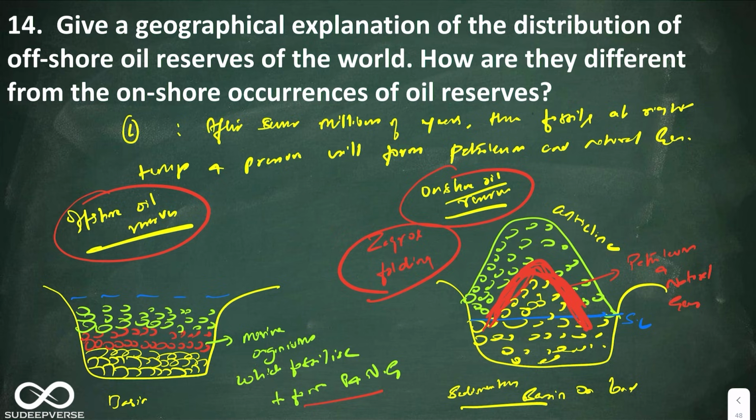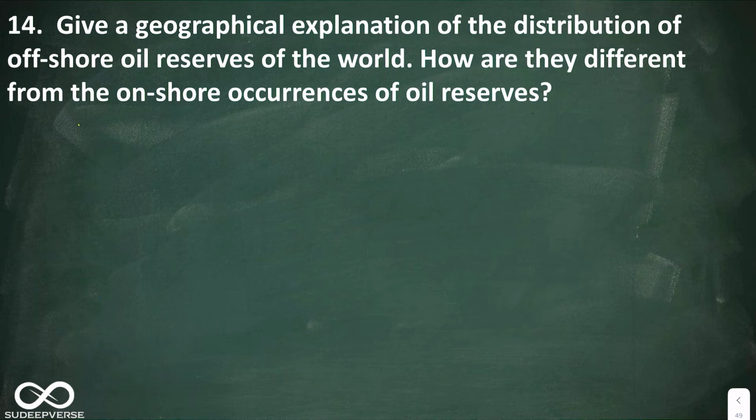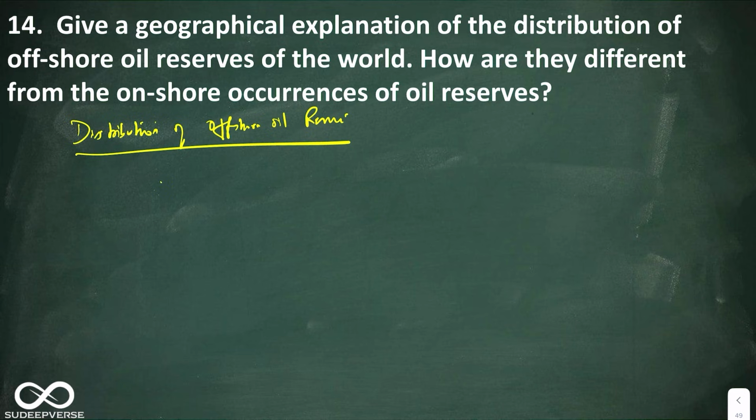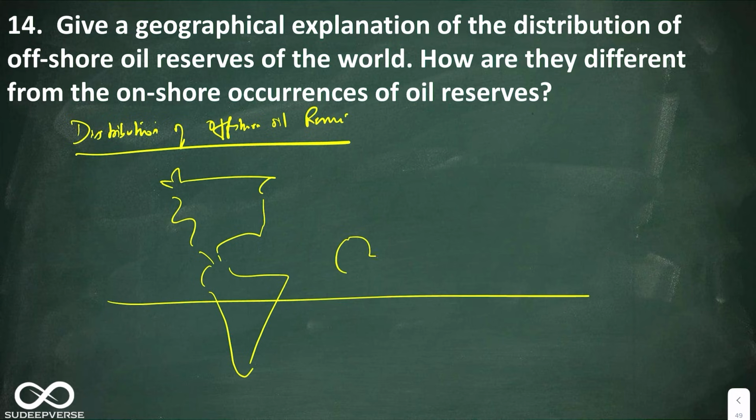Alright, so we have shown the first part, that is what oil reserves are, what onshore and offshore oil reserves are, and how they are formed. Now let us go to the second part, that is you have to give the distribution of offshore oil reserves. Again, the distribution can be easily shown with the help of the world map. That is why having the ability to draw the world map is very, very important. Okay, so let me just quickly draw the world map. As I keep telling you, you should practice to draw this in less than 30 seconds.